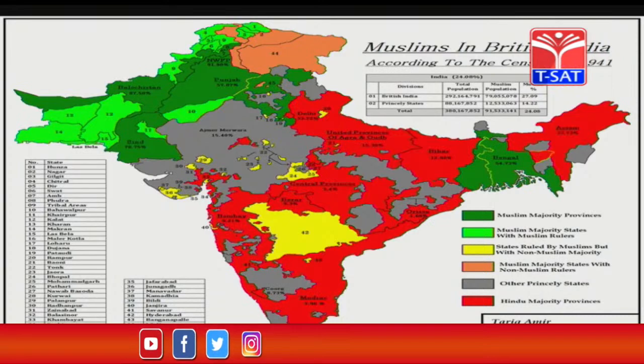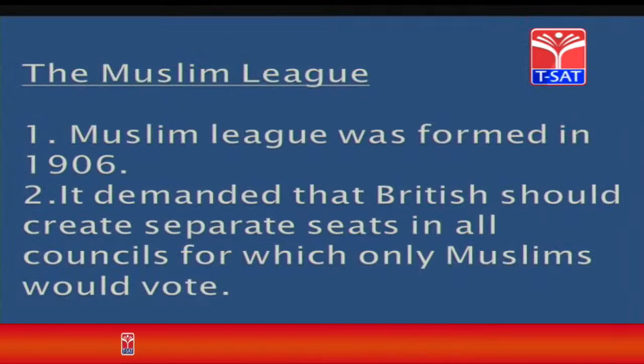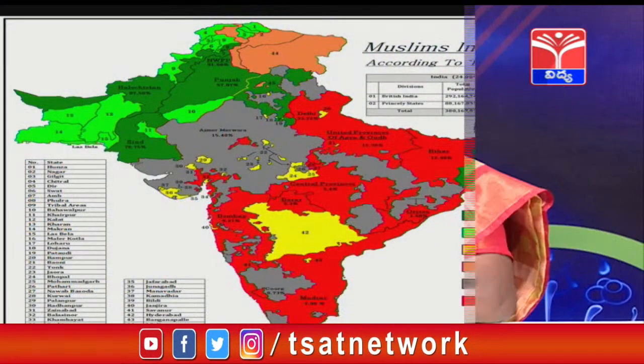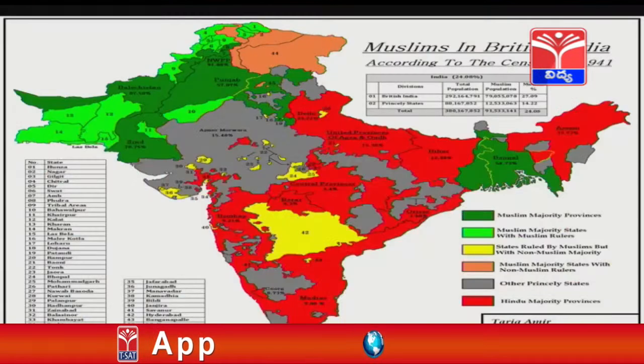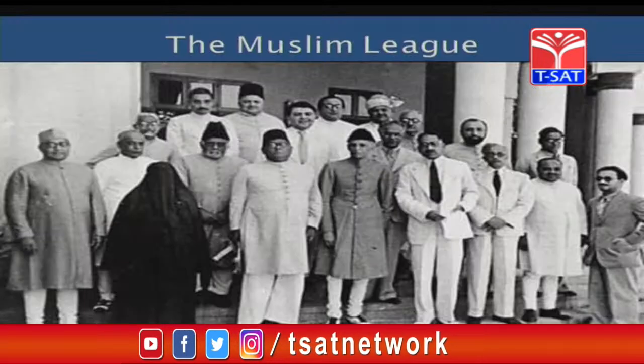Let us learn something about the Muslim League. The Muslim League was formed in the year 1906. It demanded that the British should create separate seats in all councils for which only Muslims would vote. Where are most of the Muslims now? You just see on the screen, you find them here. The green represents the Muslims in large section, and here they wanted Muslim provinces to be created where Muslims can only vote.